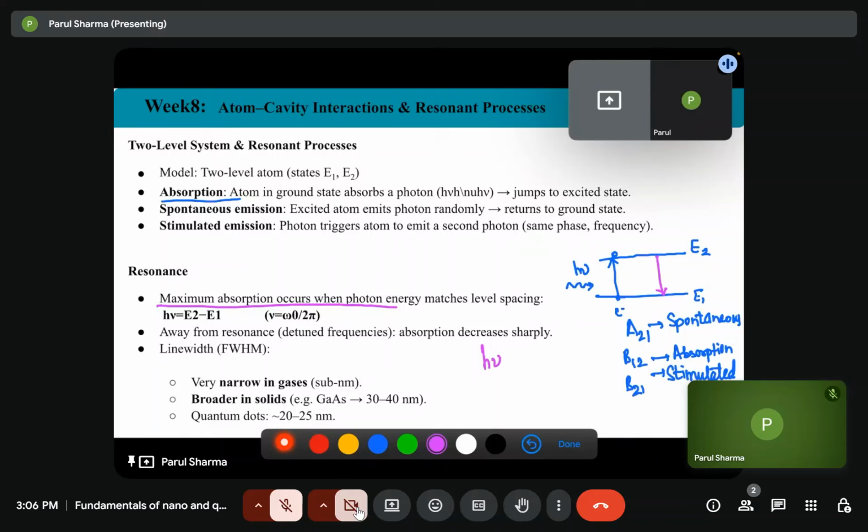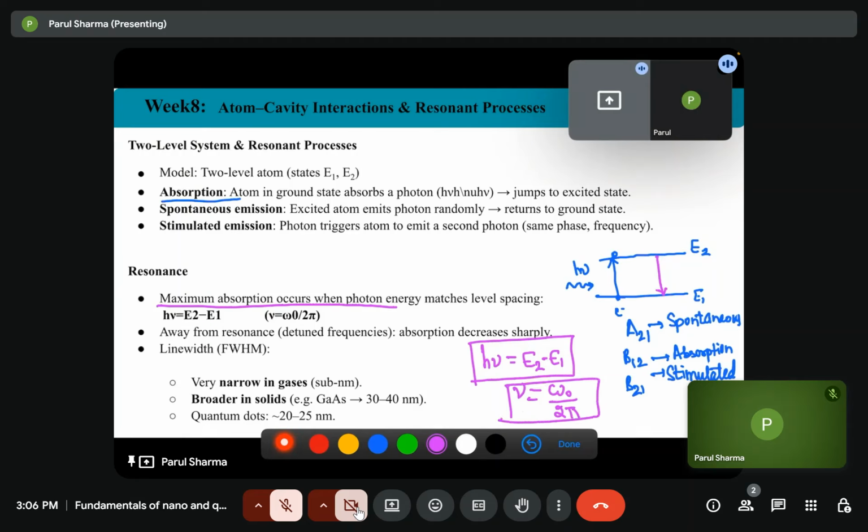That is, h nu equals E2 minus E1. Only then the maximum absorption will occur, because now it is at the resonance condition, where the frequency is omega naught upon 2 pi, that is omega equals 2 pi nu.